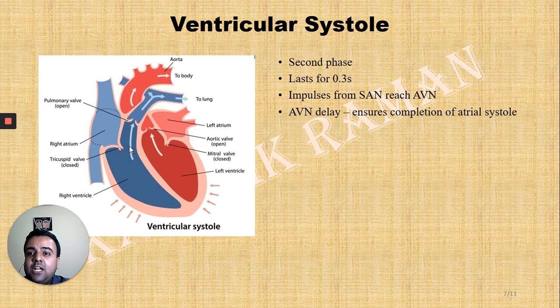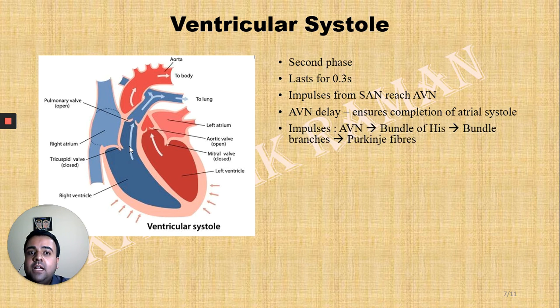ensures that the atria have contracted completely, and this is what is known as the AV node delay. So this is a kind of adaptation to ensure that the atria complete their systole before the beginning of the ventricular systole. Now let us see the path of this impulse or the action potential. Through the nodal fibers, the AVN is activated by the impulses generated through the SAN.